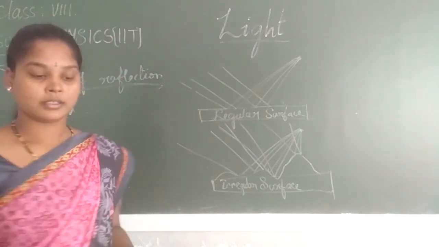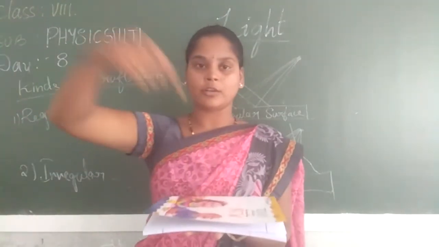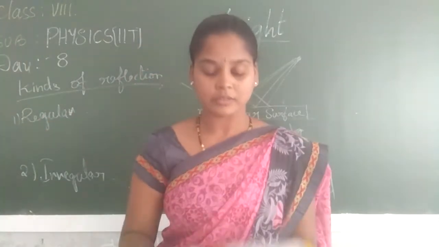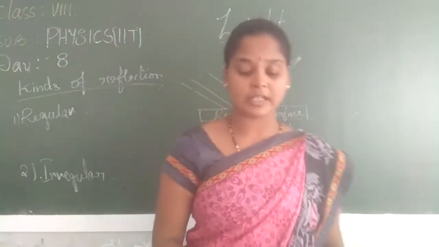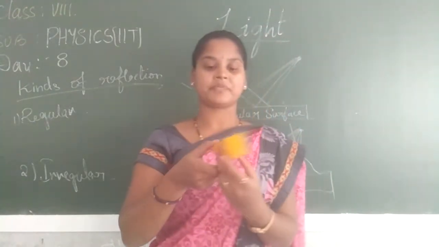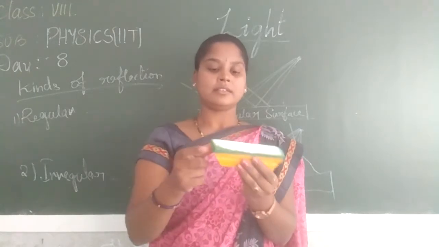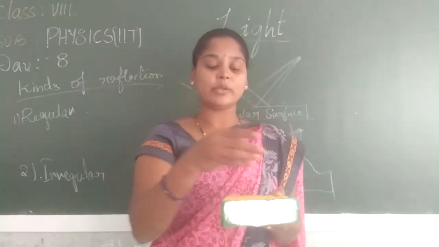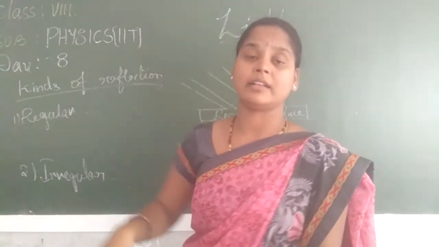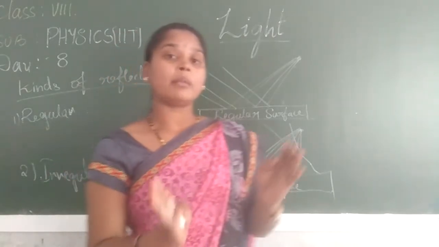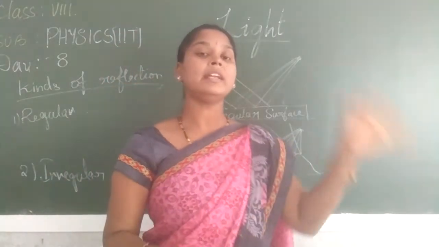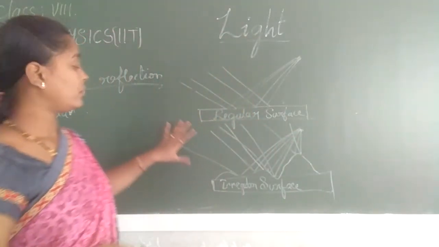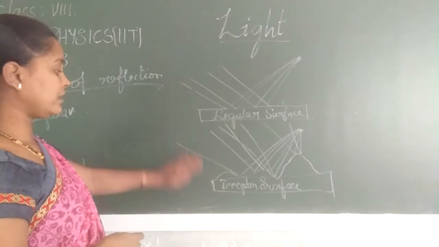See, if you take this book, light falls here and it is reflected like this. Light falls and light reflects, with no complication. But if I take a duster like this, is it regular? It is not regular. The light falls here and it scatters somewhere else. Why? Because it has some ups and downs. It is not even at all. So the reflected rays will not be parallel like the incident rays. I hope we have understood what a regular surface and an irregular surface are.